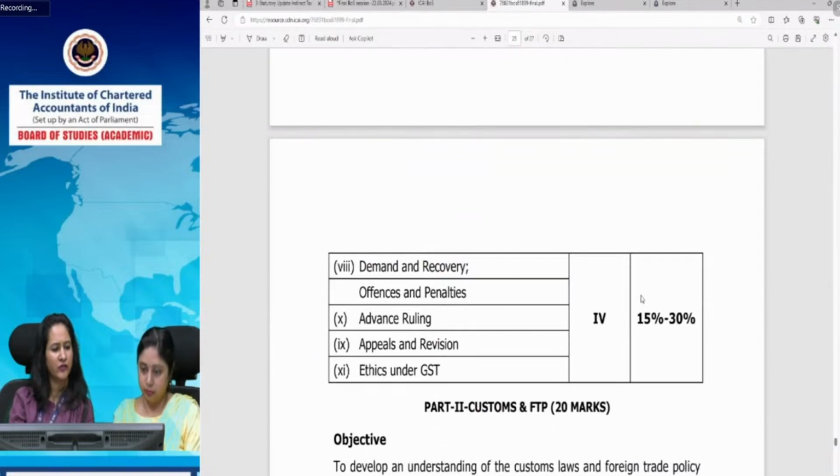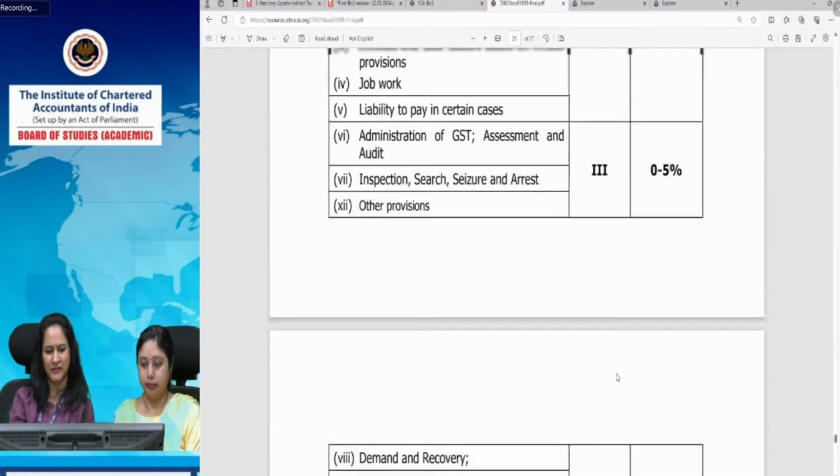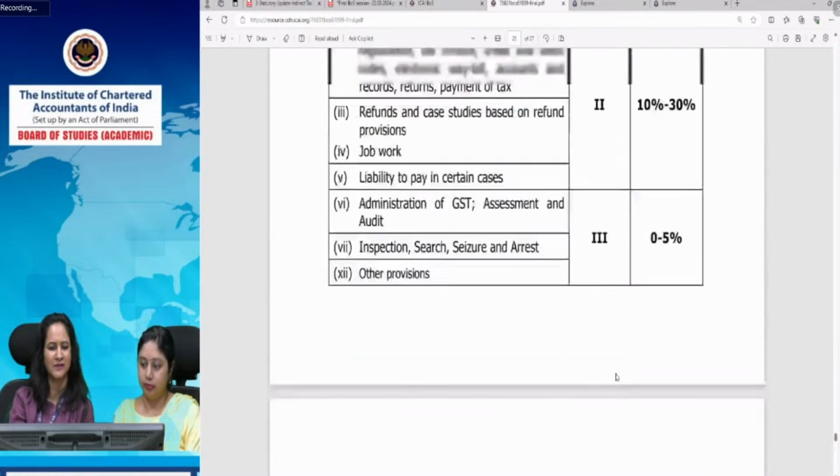In fact, if you will see, section 4 also contains a few procedural laws like demand and recovery, offenses, penalties, and enforcement provisions. These are the enforcement provisions under GST law, like offenses and penalties, advance ruling, appeals and revisions, ethics under GST. And it also has a weightage of 15% to 30%.